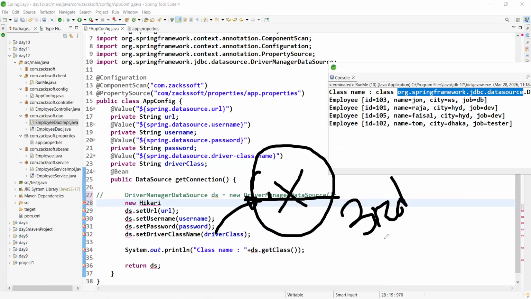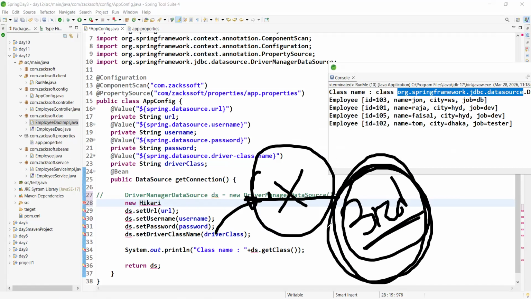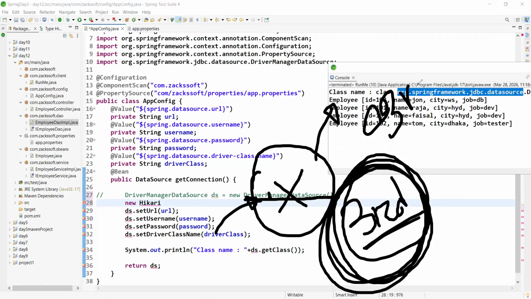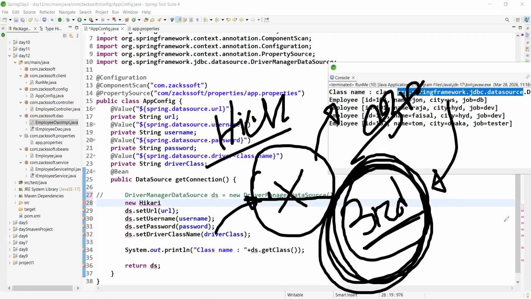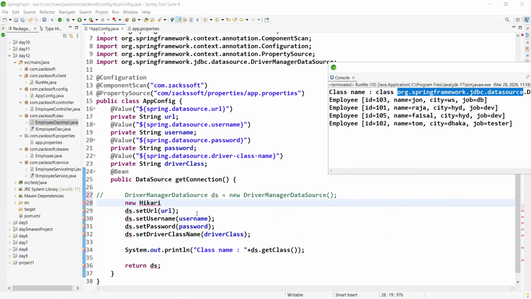Among the third party providers, which one is the best? Third party provided data source objects or connection pools are like Hikari CP, Apache DBCP2, C3P0, Tomcat JDBC pool, and others. So many things. Among them, which one is best? Hikari CP only, right? Why? Because of its performance only. Internally, it provides the best performance, okay?